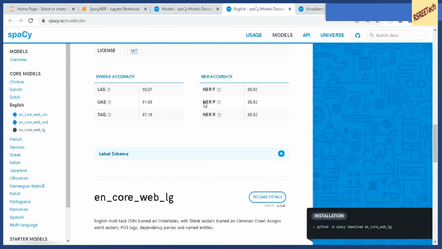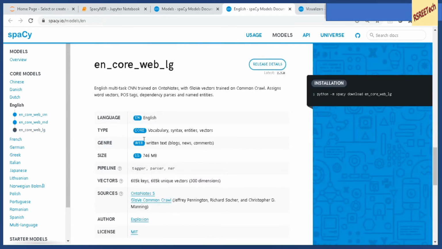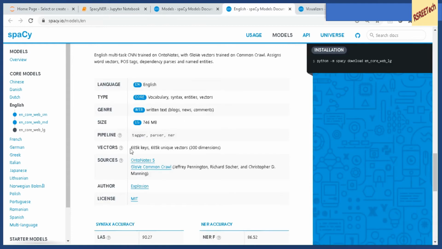Right. The last one is the large model. So again it's a multitask convolutional neural network trained on OntoNotes with GloVe vectors trained on Common Crawl. It also does the same things like word vectors, POS tags, dependency parsing and named entity recognition. But here if you look at the vector size, it is really huge. You have 685k keys and 685k unique vectors, each of 300 dimensions. It also provides tagger, parser and NER in the pipeline by default.